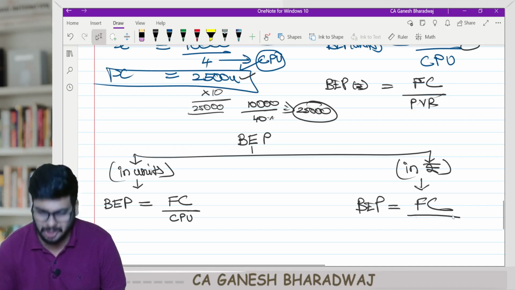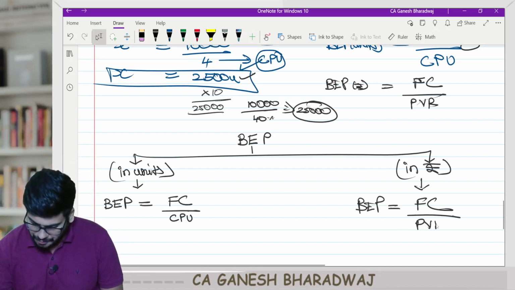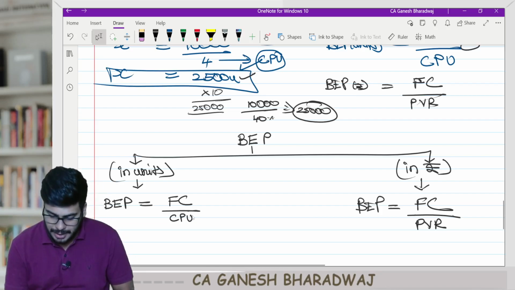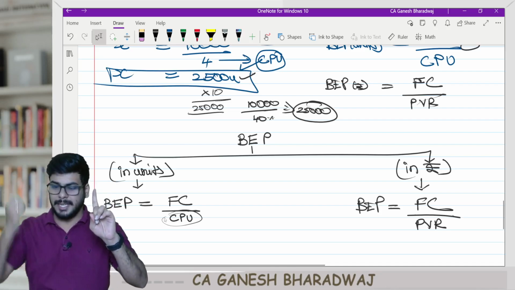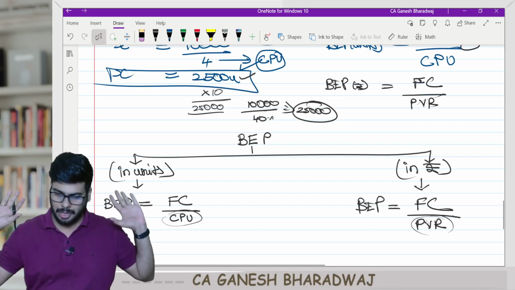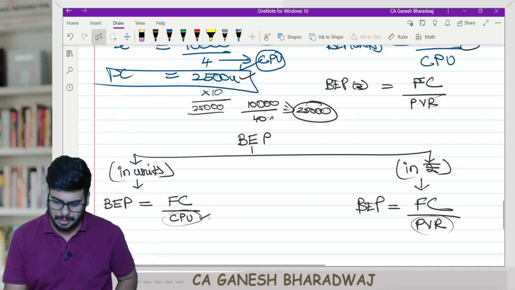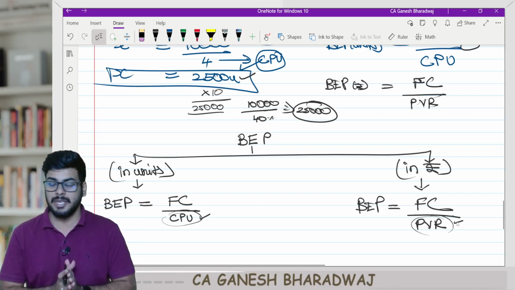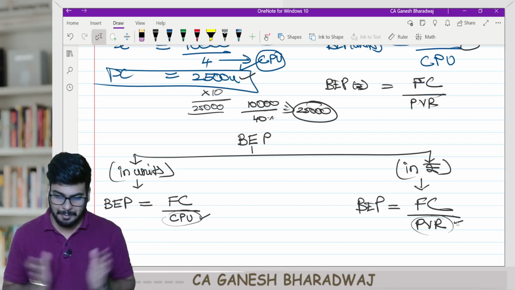Or if I want to calculate the break-even point in value, how will I do it? The same fixed cost divided by, directly put it as PV ratio. So, very simple. If you want to find the answer in units, in the denominator use contribution per unit. If you want to get it in value, use PV ratio. Always remember this. Are you clear with this, guys? Any problem here?